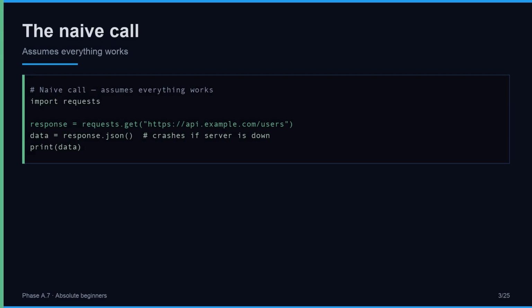Here is the naive call. One line fetches the URL. The next parses the body. If the server is reachable and returns valid JSON, this works. But if the server is down, requests.get raises an exception and your script crashes. If the server returns an error page in HTML, JSON parsing fails and your script crashes. Naive code is fine for learning. It is dangerous in real work. Naive works until it doesn't.